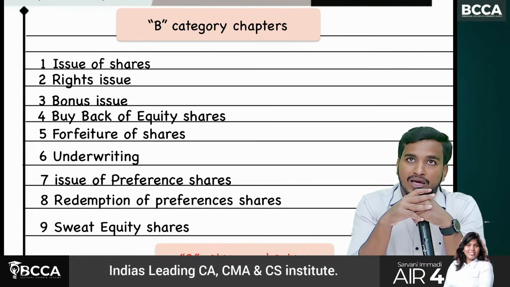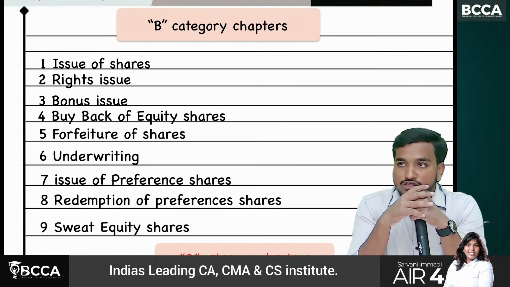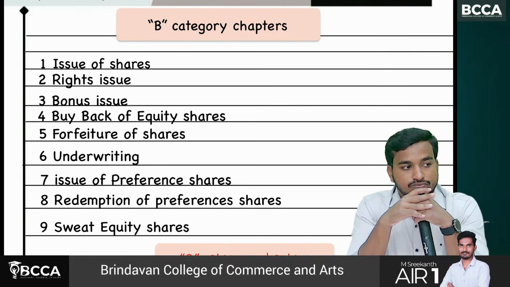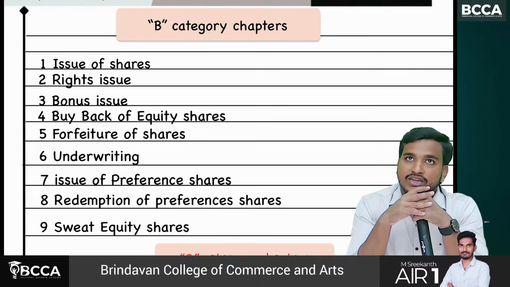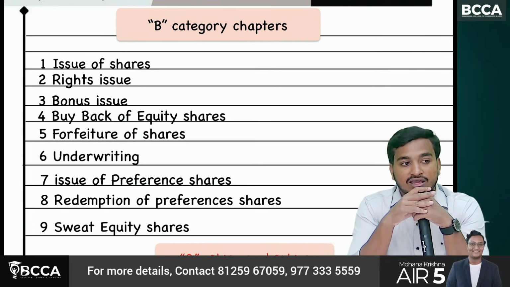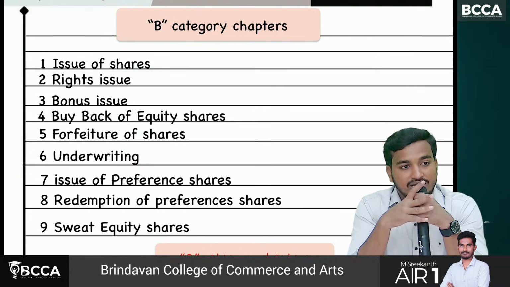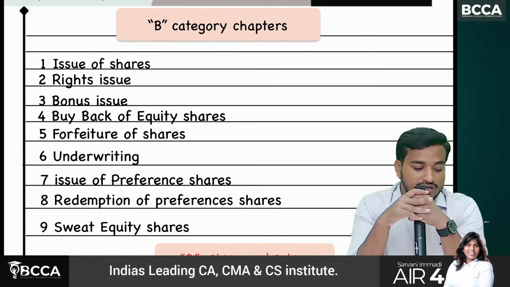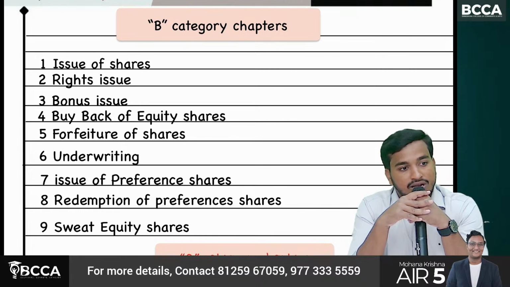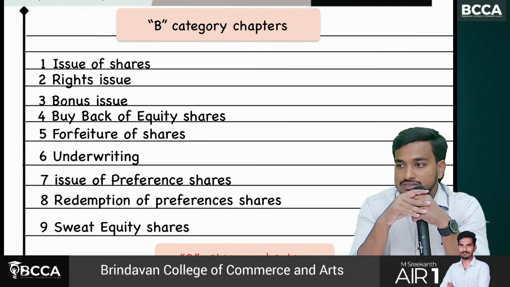This time we will plan a very good marathon and EVO batch for paper number 10 as well. So to make it possible, let's try to complete our entire syllabus as early as possible. Then we can conduct n number of revision classes and marathon classes. We can complete the pending topics in our financial accounting and all those things.